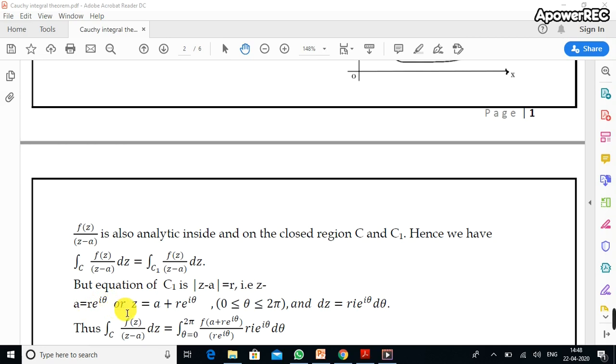This can also be written as z equals a plus r e power i theta, where I just took a from the left hand side to the right hand side, and theta varies from 0 to 2 pi. Differentiating this with respect to z and theta, we get dz equals r i e power i theta d theta.